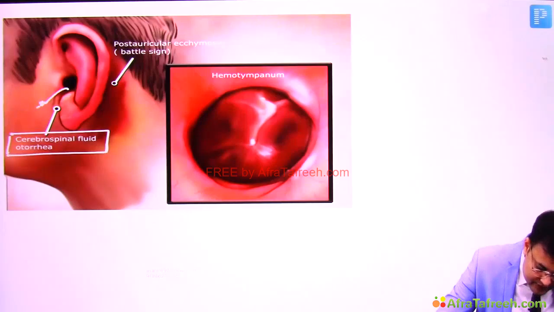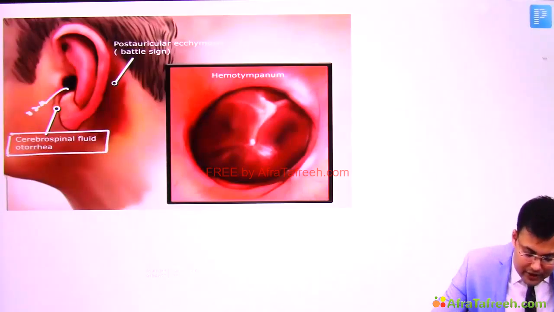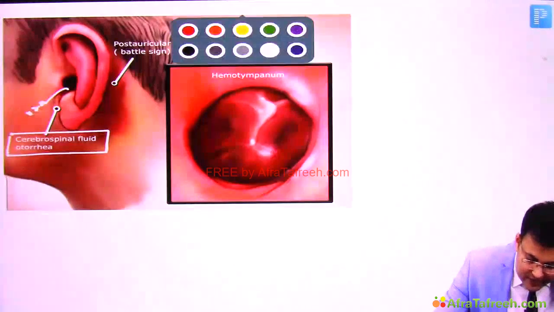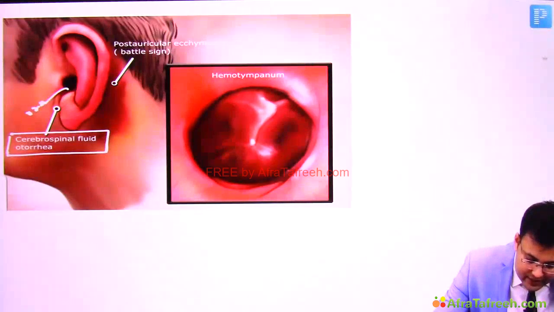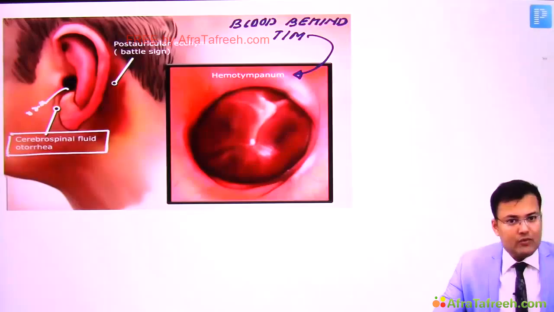So here CSF is coming out if the tympanic membrane is ruptured. If there is bleeding and this blood is collected behind tympanic membrane, this is known as hemotympanum.